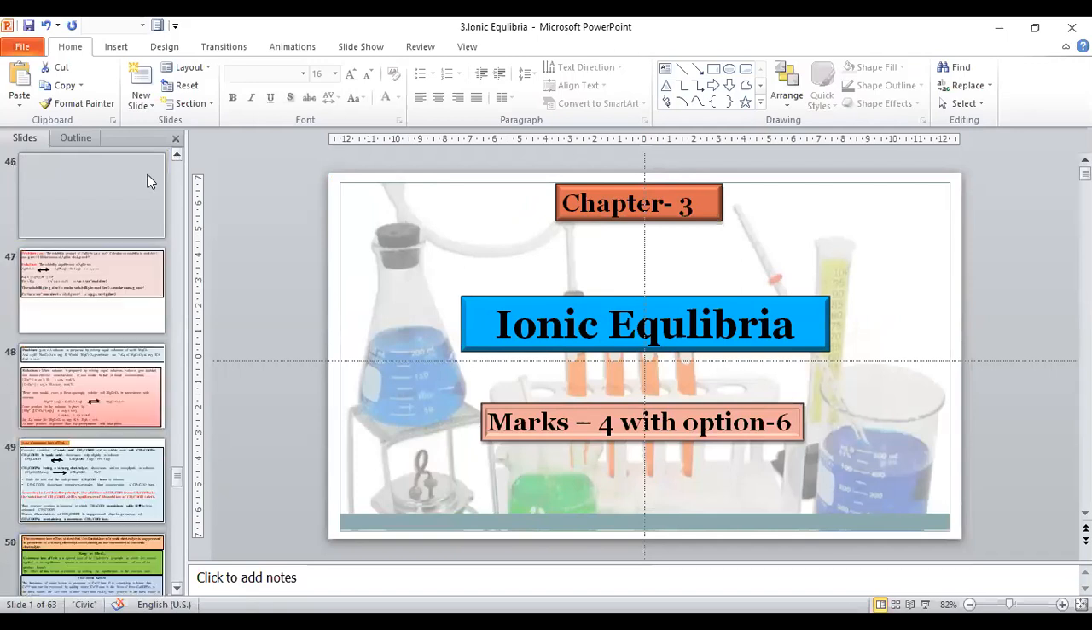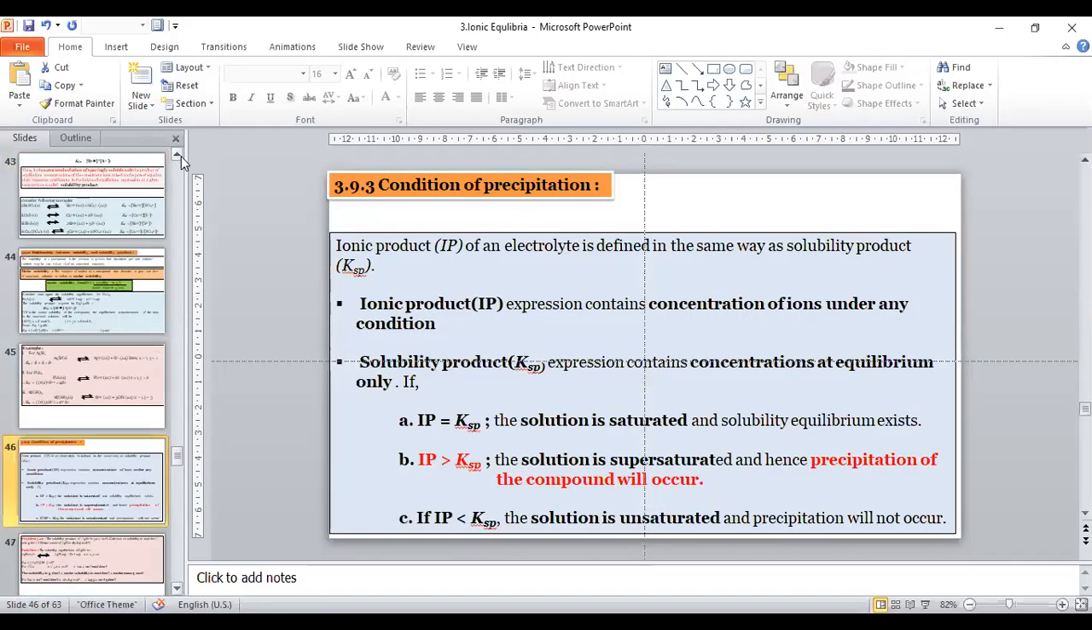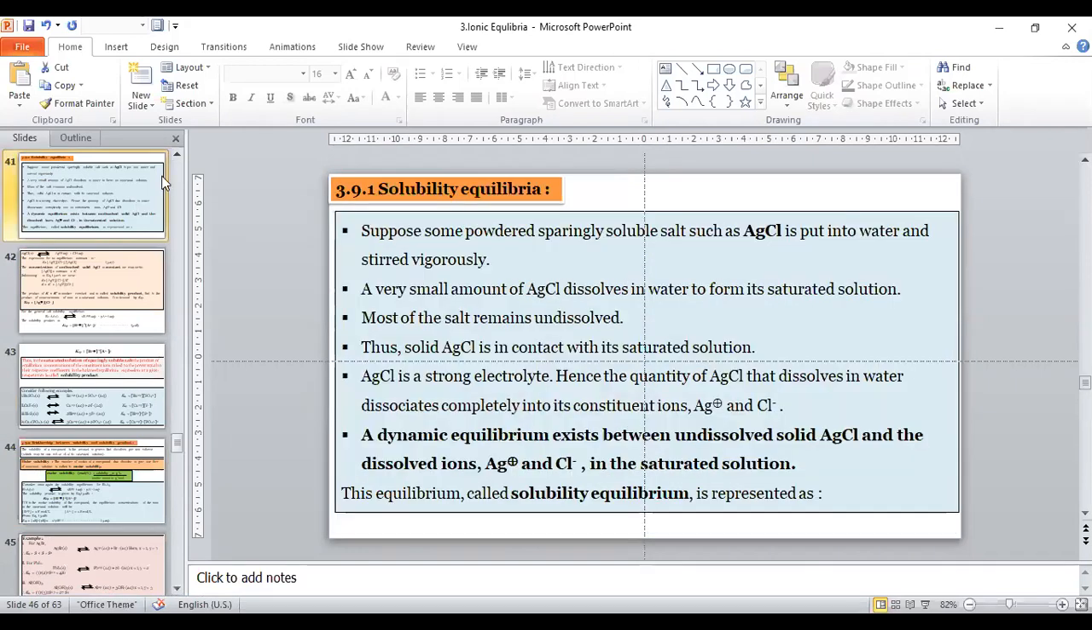Now we will discuss buffer solutions. This is a newly added concept in this chapter, buffer.